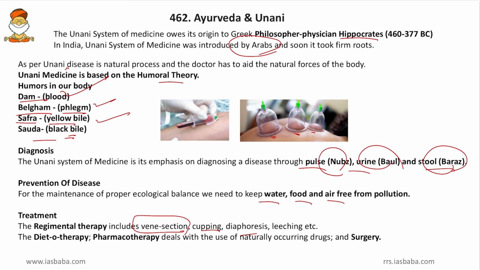Then dietotherapy, that is, good diet is itself a therapy. Then pharmacotherapy, some medicines are also given as per Unani. Then surgery, that is, small surgeries are also recommended by Unani. So this is a brief account of Unani.